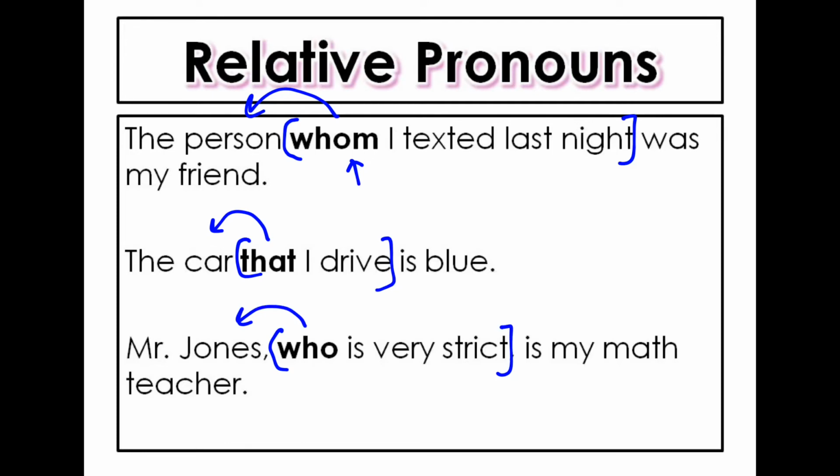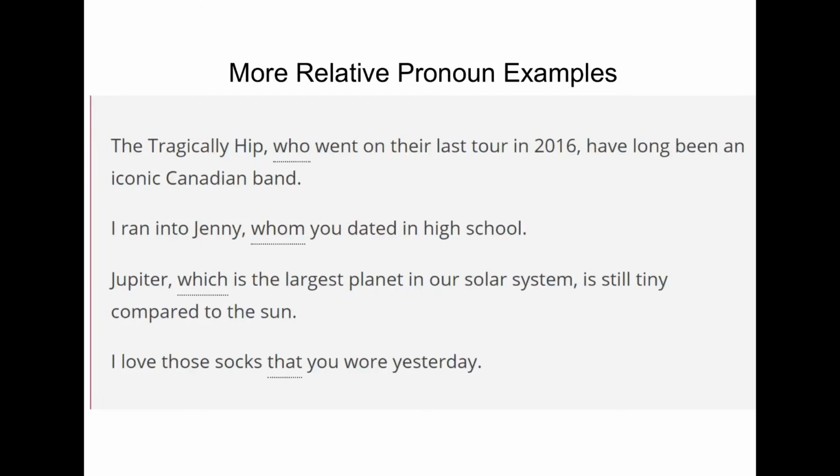Later, we'll talk about the difference between essential clauses, like the first two, and non-essential, like the last one, which can be surrounded by commas. In short, when these clauses narrow down the subject, they are essential. When they're just extra information, they're non-essential. Some more examples. The Tragically Hip, who went on their last tour in 2016, have long been an iconic Canadian band, who referring back to the Tragically Hip.